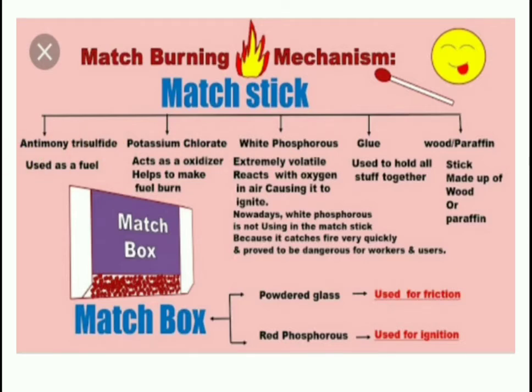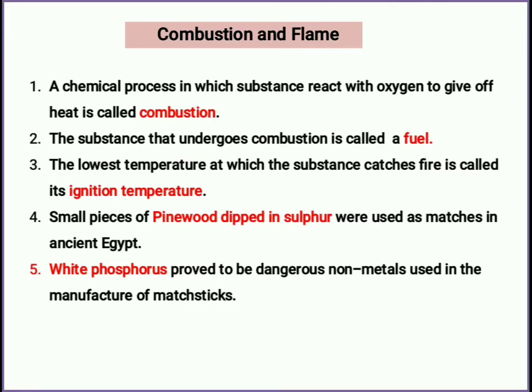Okay, so wait, come to this. See the question here. White phosphorus proved to be a dangerous non-metal used in the manufacture of matchsticks. So, after the Egyptians, what was used? Three chemicals were used. What were they? Antimony trisulfide, potassium chlorate, and white phosphorus. As you all know, white phosphorus is very dangerous because it can suddenly burn at normal temperature, 35 degrees Celsius. That is why it was causing many hazards in the factory also.